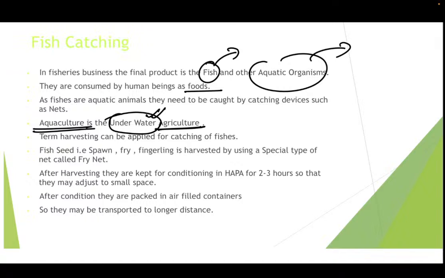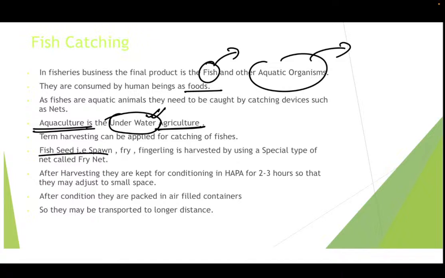Fish seed, that is spawn. So children, since then we were saying that we are supposed to stock the seed. Now what is the seed in terms of fishes? So the seed is the spawn. The tiniest thing that we are supposed to stock of the fishes is the spawn. It is also known as the fish seed.